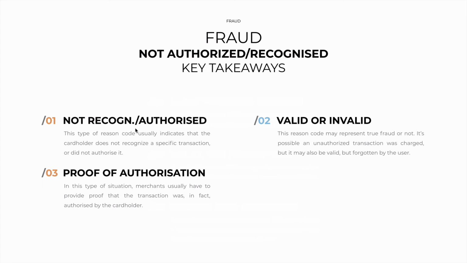The first is that this type of reason code simply represents a situation where the cardholder does not recognize a specific transaction or did not authorize it. It can be valid or invalid. It may represent true fraud or not. It can be raised because an unauthorized transaction was charged, but it may also be valid and just forgotten by the user. And finally, the merchant usually only has to show proof of authorization. Since the code is about the transaction not being authorized or recognized, the merchant only has to show proof that the transaction was in fact authorized.